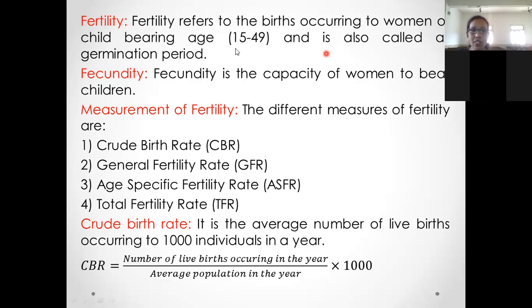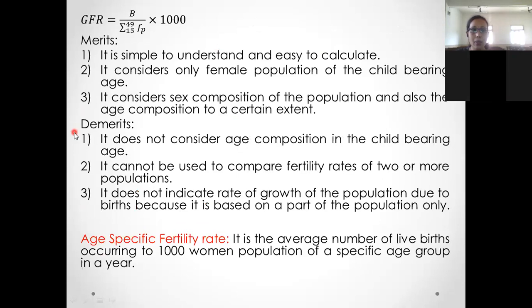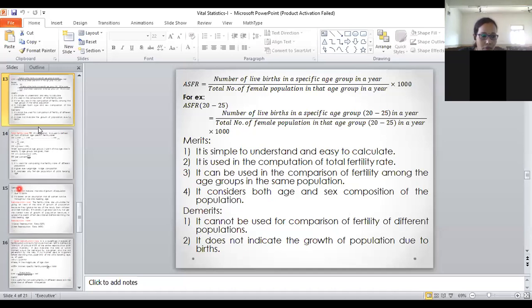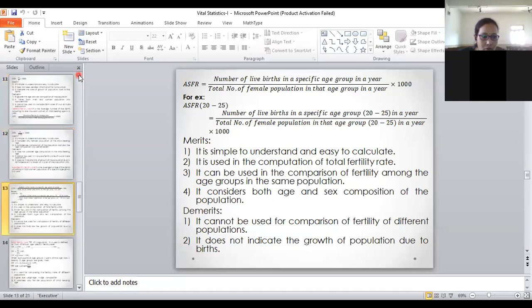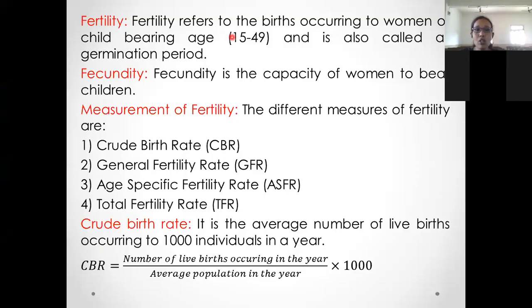Here childbearing age is 15 to 49. So 15 to 49 is known as childbearing age, and it is also known as germination period.